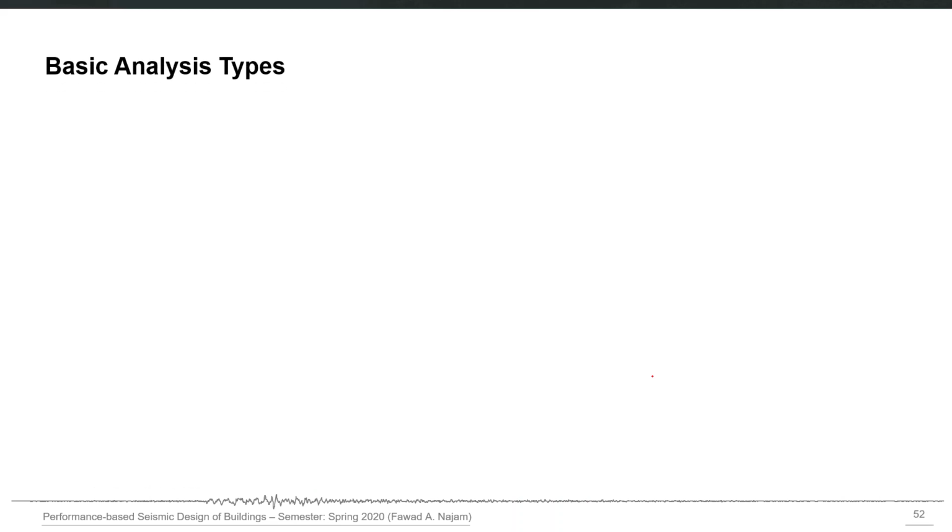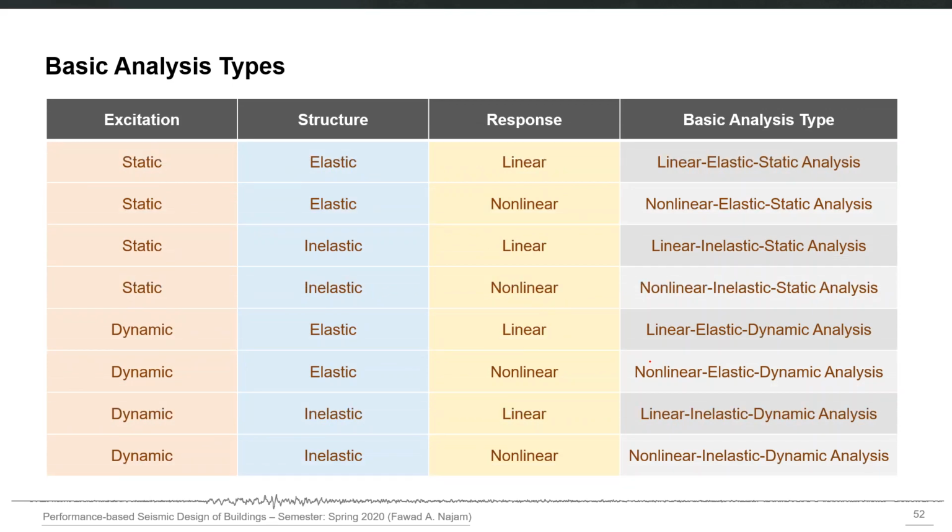If you classify analysis types based on excitation, structural behavior and response, you may come up with all of these combinations. For example, the excitation is applied, force is applied in a static manner, the structure is expected to behave elastically, and the response remains in the linear range, so it will become linear elastic static analysis.